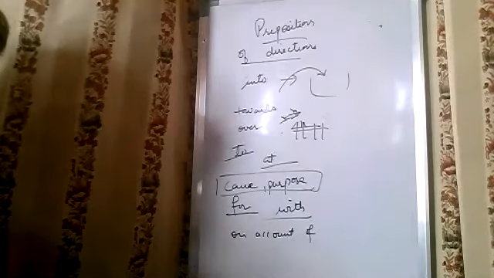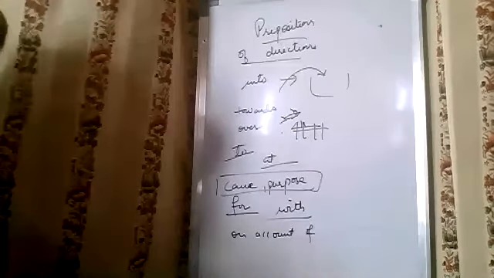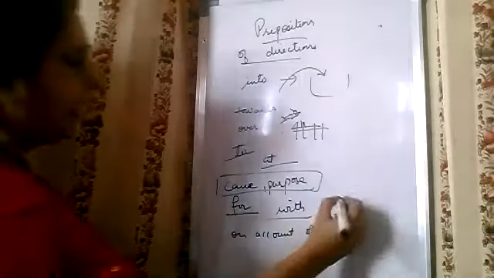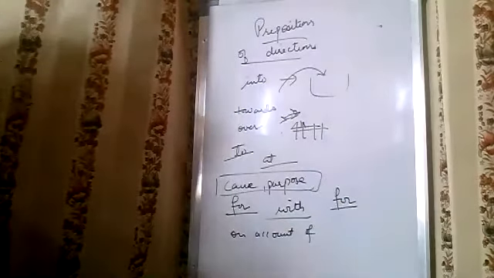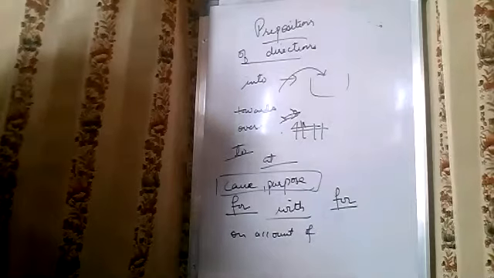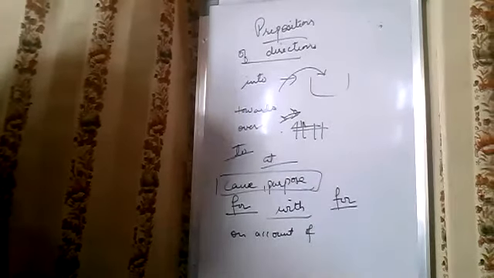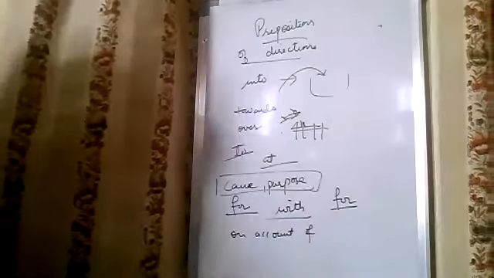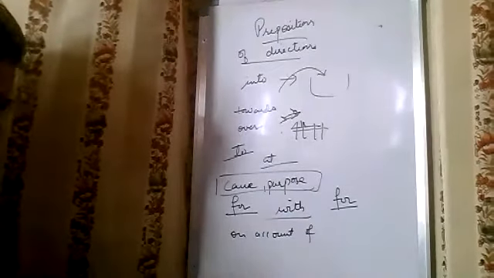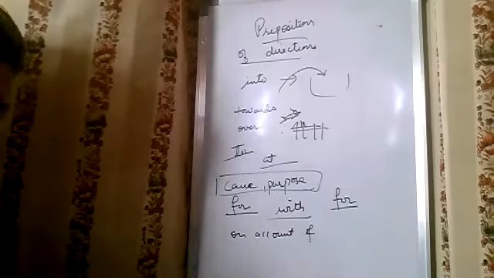For example, I need money for rent. So these are prepositions of cause and purpose, right? Next, afterwards we will do more, but before that let us move to the exercise.